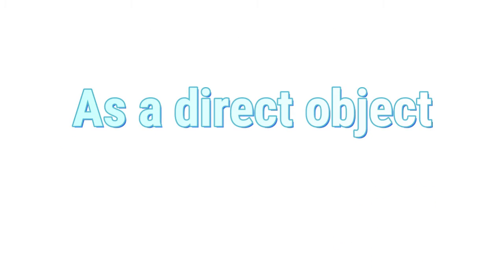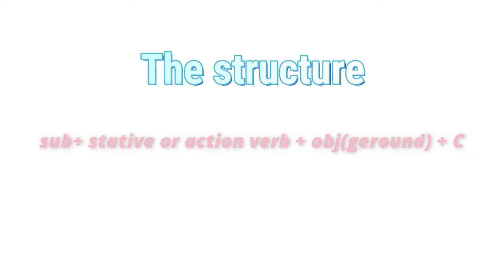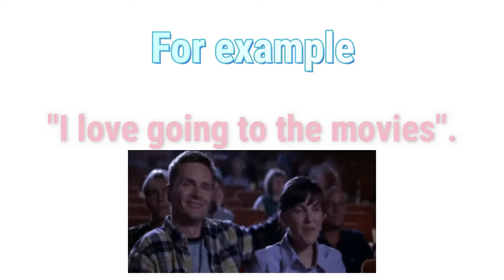Second, as a direct object. The gerund makes sense in how it is used in this case, and it comes with a stative or with an action verb. The structure is the subject plus the stative verb or action verb plus the object in gerund plus the complement. An example could be, I love going to the movies.